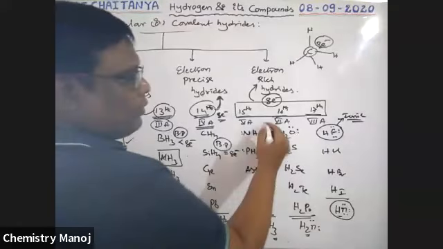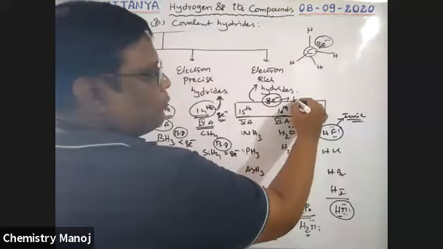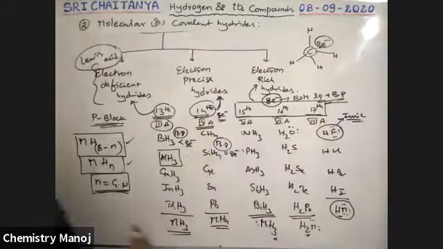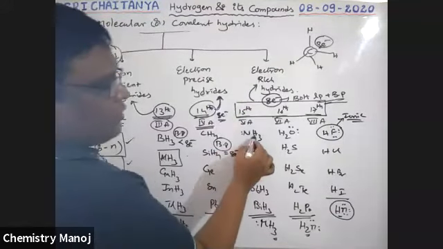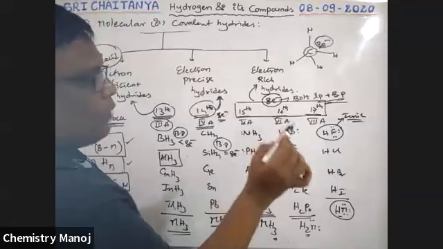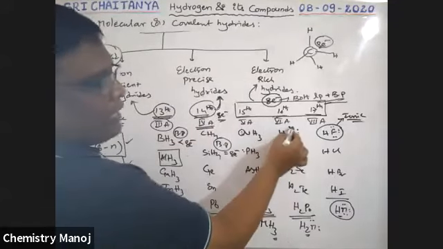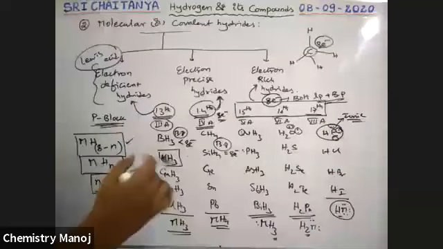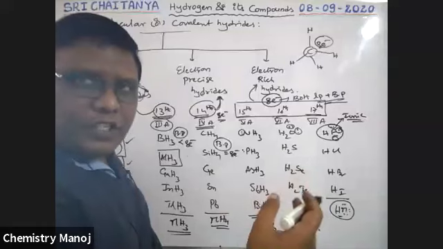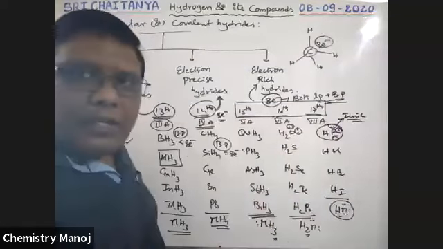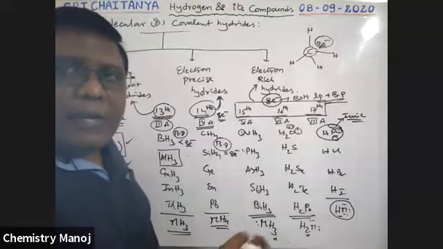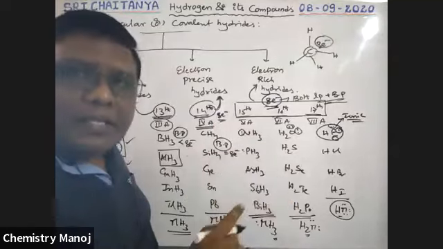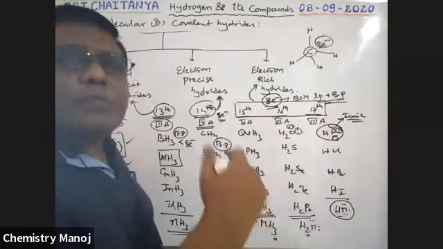But here, 8 electrons are there, and both lone pairs and bond pairs exist. See here, nitrogen with 3 hydrogens: 3 bonds, 6 electrons in bond pairs, 1 lone pair. Here 2 lone pairs, here 3 lone pairs. Lone pair species are generally ready to donate electrons. Even though they have 8 electrons at the central atom, some exist as lone pairs, ready to be donated. That is why these behave like electron rich molecules.